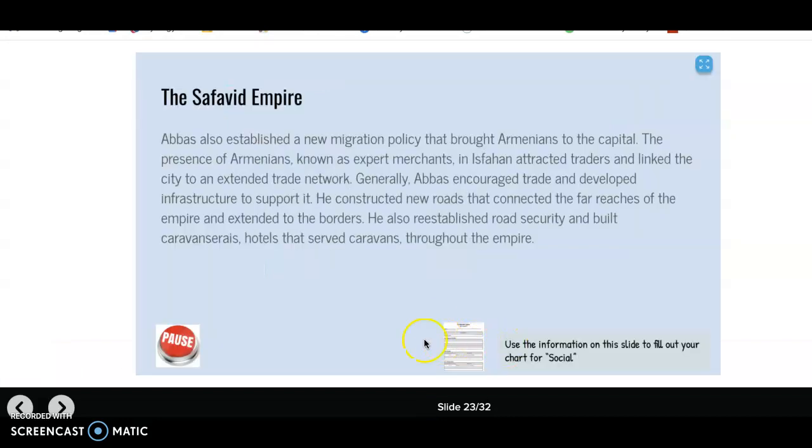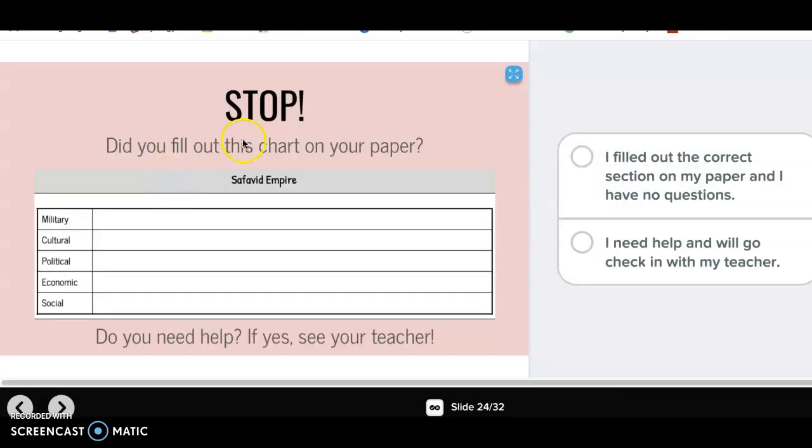On slide 23, I see that I'm only working on the note paper, and I'm looking for information about the social structure of the Safavid Empire. So read this slide, fill in your social row now. Again, it's going to stop, kind of a checkpoint. Did you fill in all of these rows? If not, go back into the slides and complete that. Answer the question here and move on when you're ready.